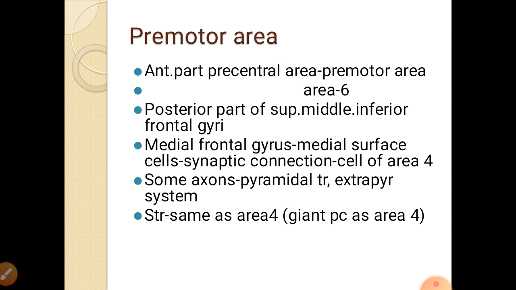Some of the axons for the pyramidal tract also arise from area 6. The major part of the pyramidal tract arises from area 4, but some of the fibers also arise from area 6. This pyramidal tract gives pyramidal fibers. This area 6 gives the extrapyramidal fibers.